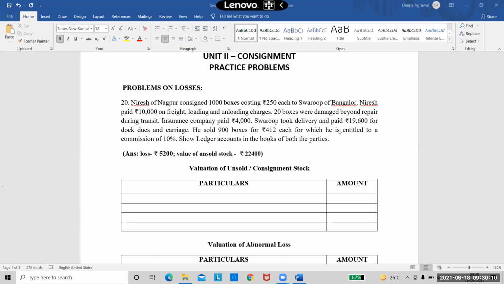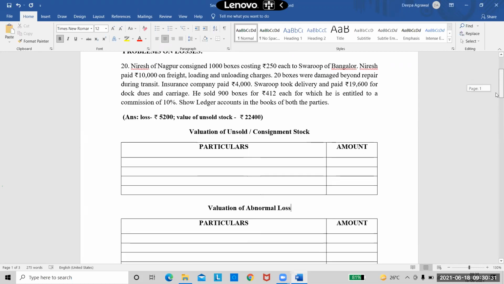We have already calculated consignment stock, which is also called unsold stock. It is 80 boxes. We have to find out the value. Abnormal loss is 20 boxes. We have to find out the value. If this valuation is done properly, then it's only entering the entries in the accounts. So we will first start with valuation of consignment stock.